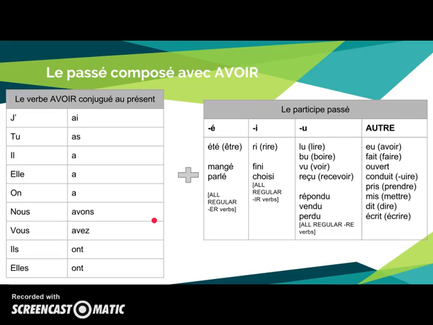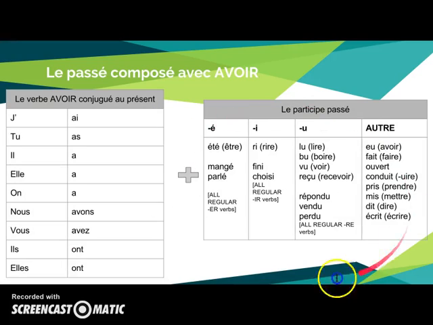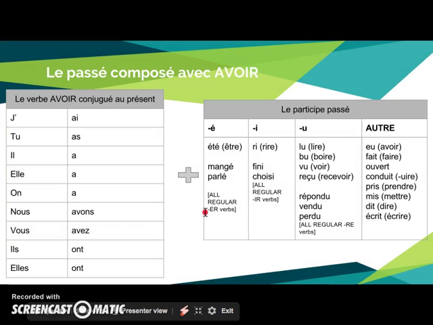Okay, and then here's how we do the passé composé in its simplest form. So we have this side over here, so you need one of these and one of these. Okay, so if you look over on the left, you have j'ai, tu as, il a, elle a, on a, nous avons, vous avez, ils ont, elles ont. So you have just the verb avoir conjugated in the present tense. So you have to start with that correct.